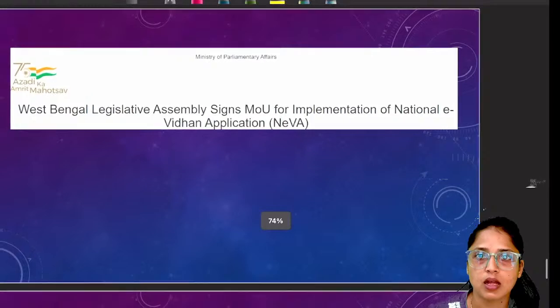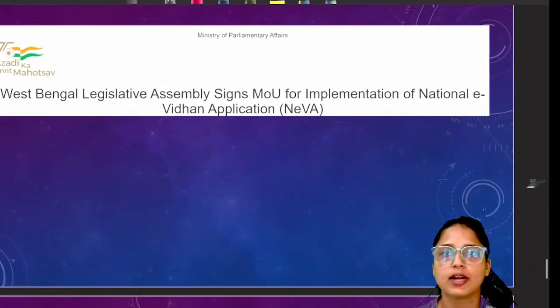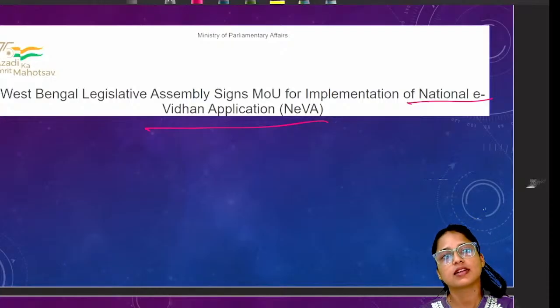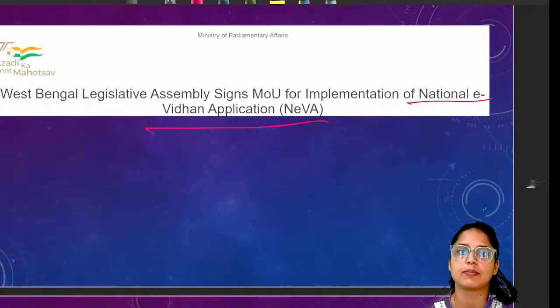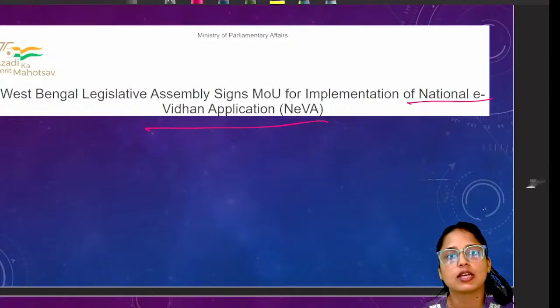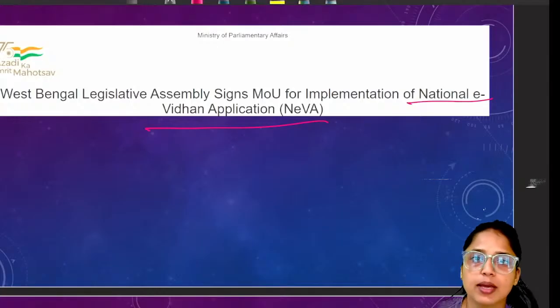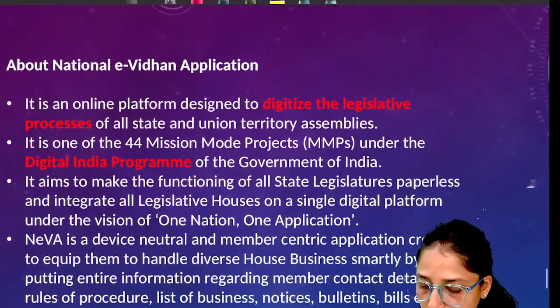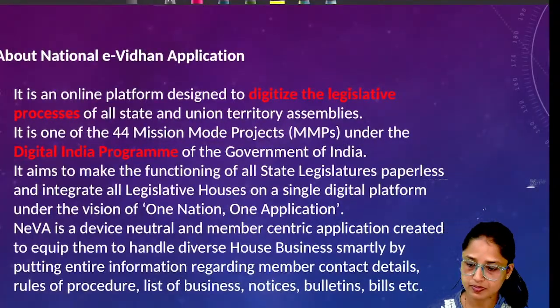Now, a small article related to NEVA, that is National E-Vidhan Application. So, what is the news? Recently, the West Bengal Legislative Assembly has signed an MOU. So, this Legislative Assembly will also be implementing the provisions of the National E-Vidhan Application. So, let's discuss what is NEVA or National E-Vidhan Application.